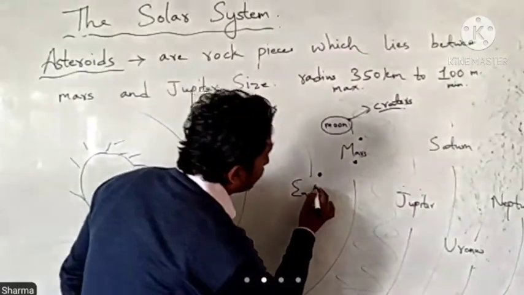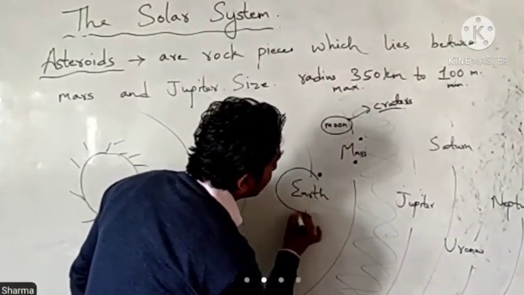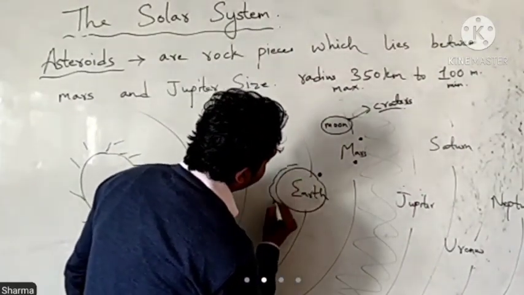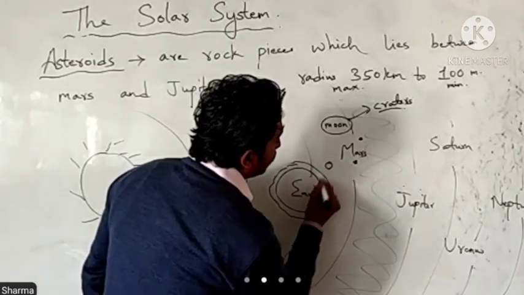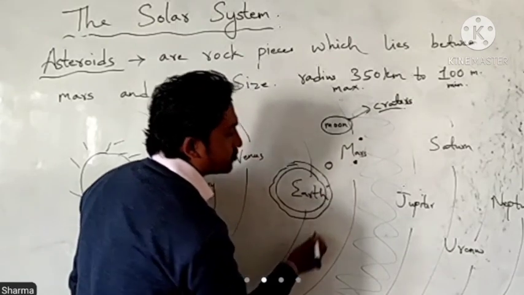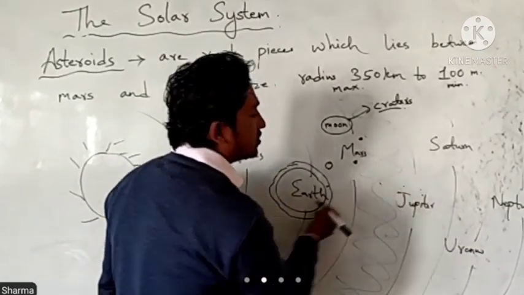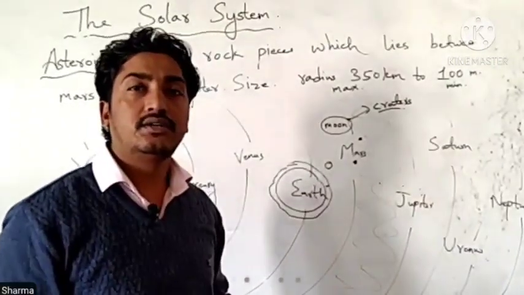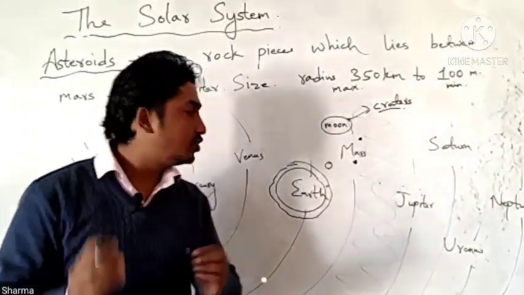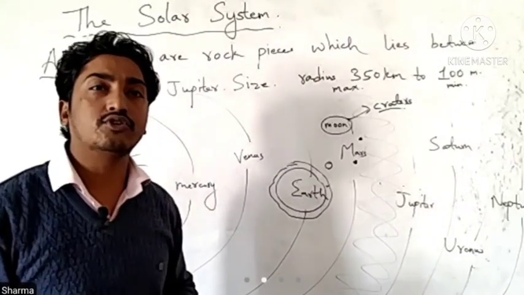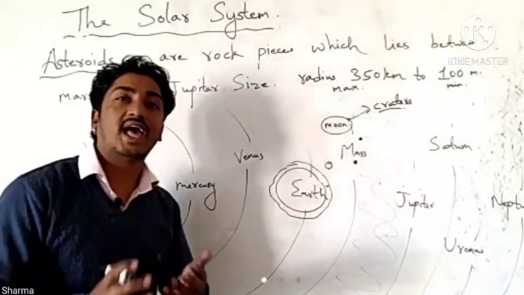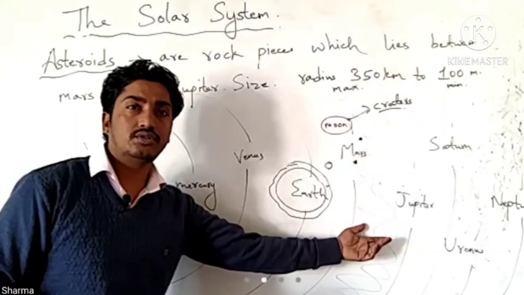But whereas on Earth we have a thick atmosphere, and with the help of this atmosphere, these asteroids are burnt. Atmosphere means the air present in the atmosphere, mainly oxygen. They help in burning the stones.